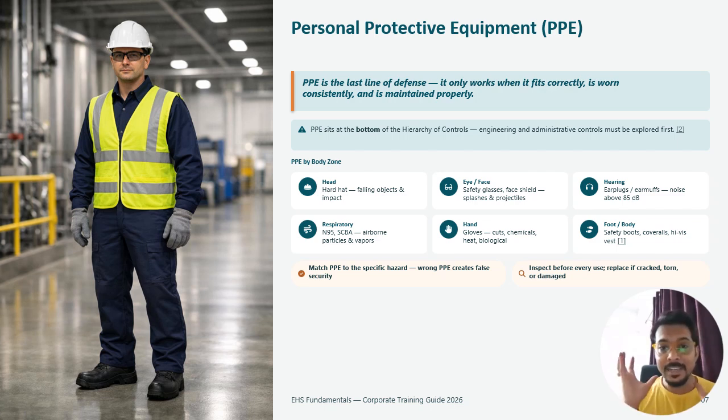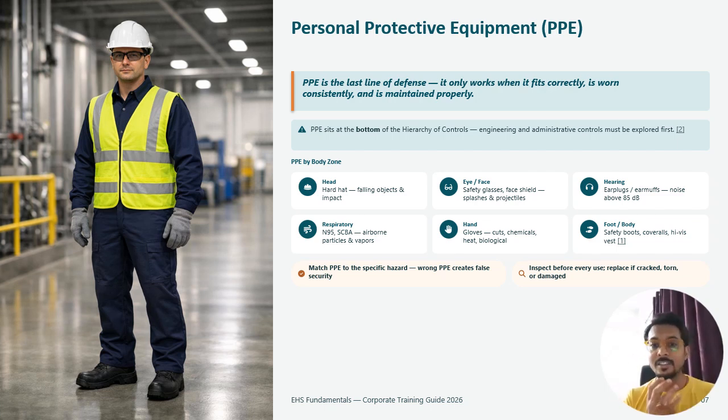Head: a hard hat protects the head from falling objects. Eye: we can use a face shield or safety goggles, so any debris coming toward our eyes will not impact them. Hearing: we can use earmuffs or earplugs, basically for noise above 85 decibels. Respiratory: N95 for airborne dust, any kind of dust work, so we have to wear the mask.